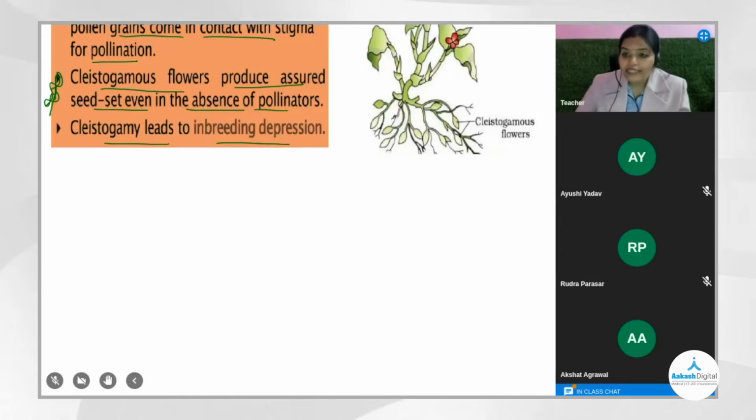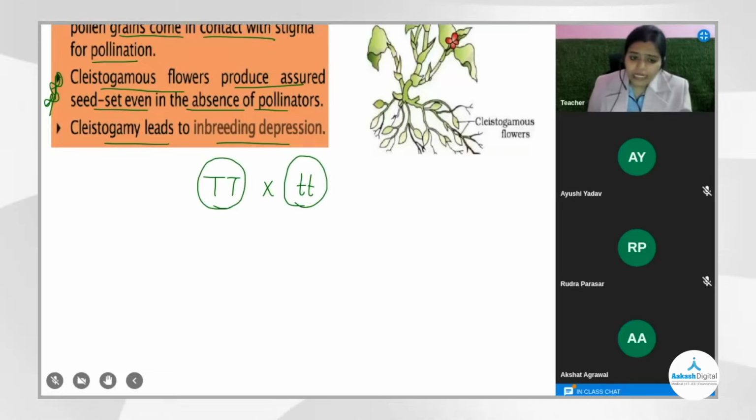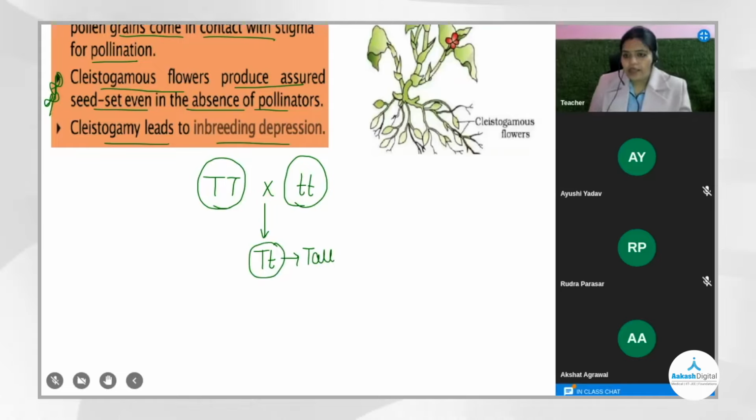Now, inbreeding depression, let's understand this also. Capital T crossed with small t is called cross pollination, because I'm crossing a tall plant with a dwarf plant, right? It gave me all tall plants. So you can see all tall means all dominant plants. So cross pollination gave me a benefit. Let us try self pollination once. Capital T small t crossed with capital T small t.